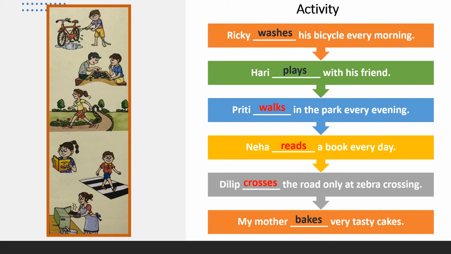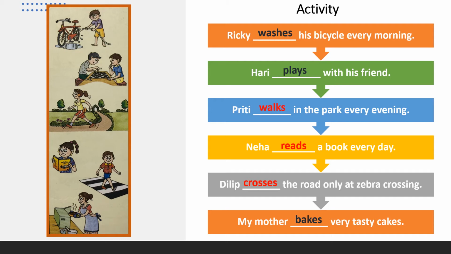In these sentences, the words washes, plays, walks, reads, crosses, and bakes show the action, what exactly they are doing. So with the help of their actions, you come to know exactly what they are doing.